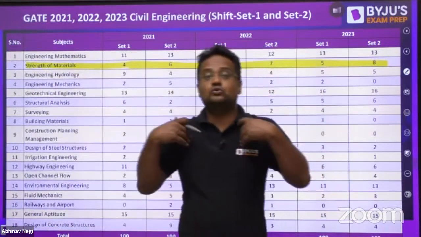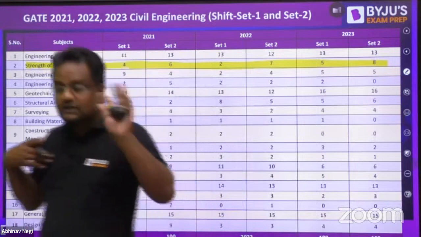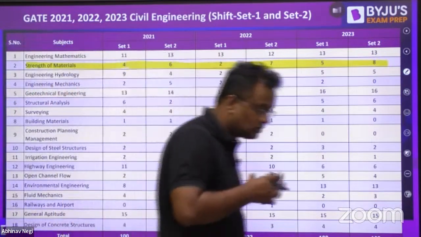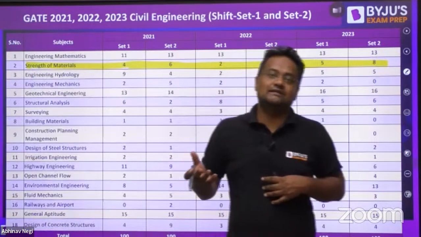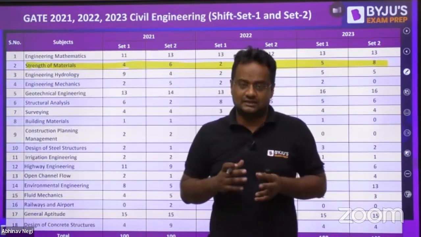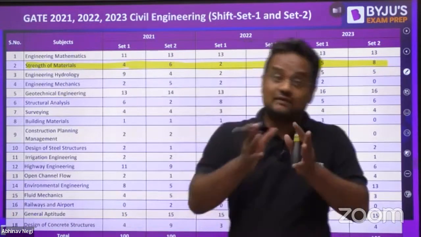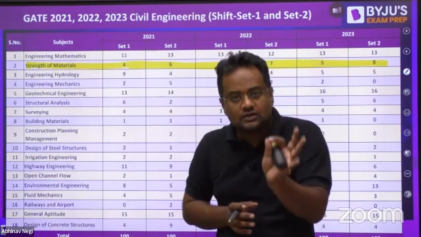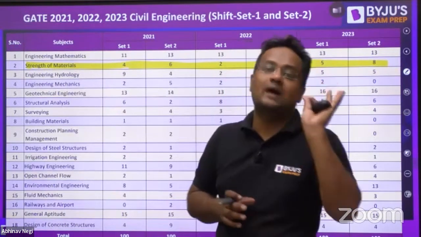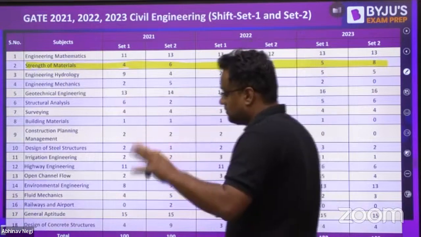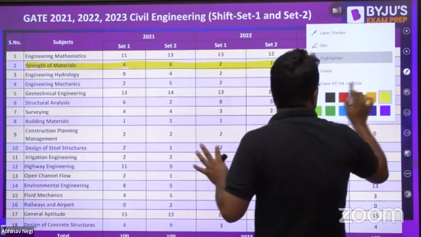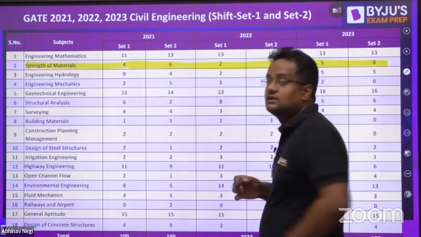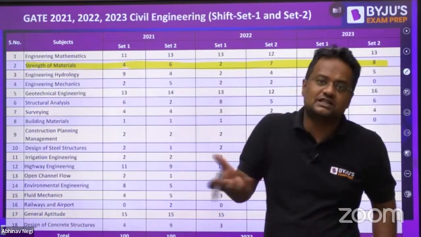Earlier, in 2012, 11, 13, 7, strength of material was in a higher range. It was generally 11 marks, 12 marks, 10 marks like this. But in the recent 3 years for civil engineering, the weightage has decreased. But even if SOM, strength of material, comes for 2 marks, it is still very important, because most of the subjects of civil have SOM as the key. SOM is the basic physics for that.